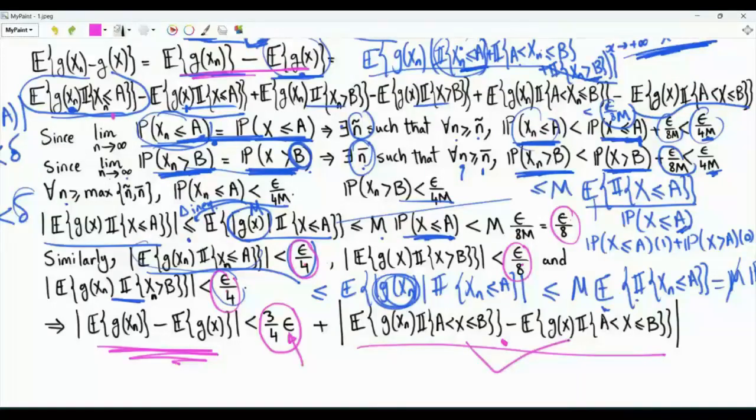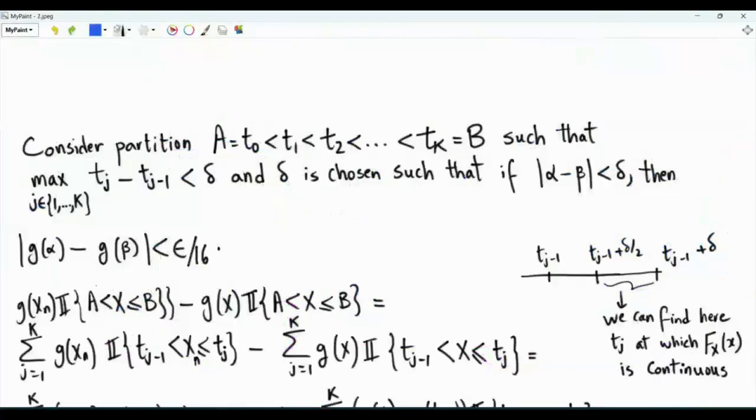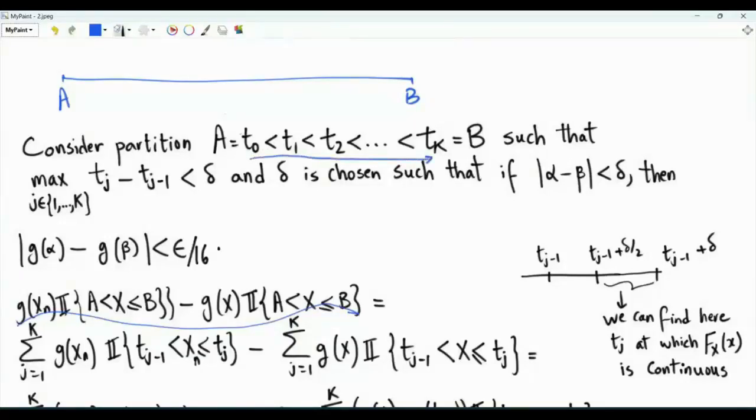These are the two terms that we have not manipulated yet. We need to upper bound the magnitude of the expectation of this difference here. What we do is that we take the interval from a to b, and we have this strictly increasing sequence, t0, t1, t2. Basically, this is a partition of the interval from a to b. T0 is equal to a, t big K is equal to b. And then here we have t1, t2, t3, and so on. We need this partition to satisfy the following properties.